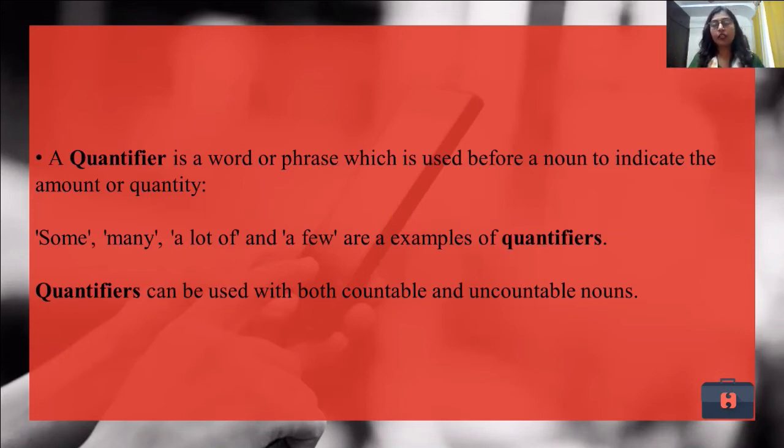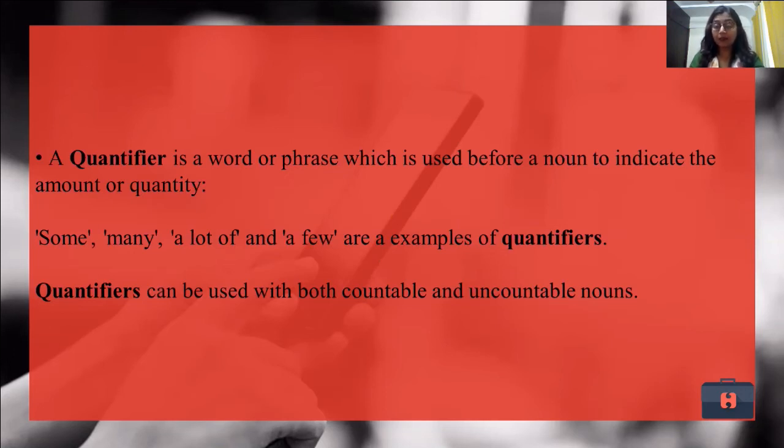But I don't have many pens. I have a lot of red pens, but I don't have a blue pen. All right. I have a few sketch pens. So I'm giving you a quantity, but I'm not telling you the exact number. Quantifiers can be used with both countables and non-countables. Now the question arises, what are countable nouns and non-countable nouns? Let us learn more about them as we move ahead.